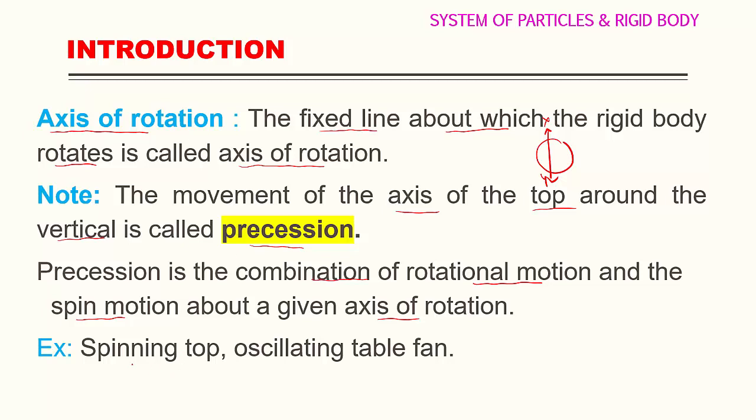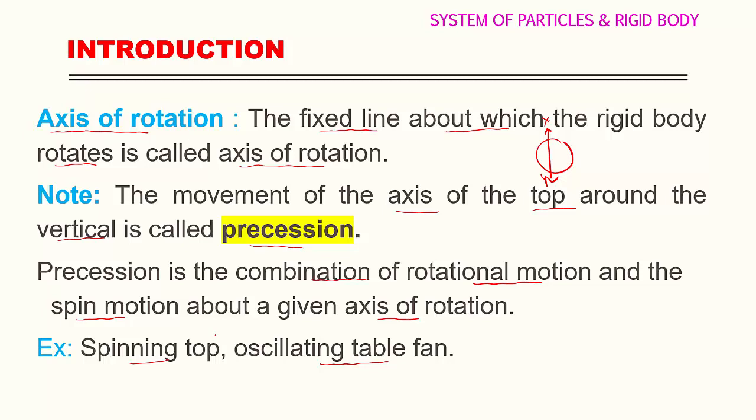For example, a spinning top, or you can take an oscillating table fan. You can take these two examples. Here you can observe the object is rotating, meaning it has rotational motion, and also it is spinning about the given axis of rotation. So here the axis which is exactly at the top of the object is always moving. Here the movement of the axis takes place, so we are going to call it precession.